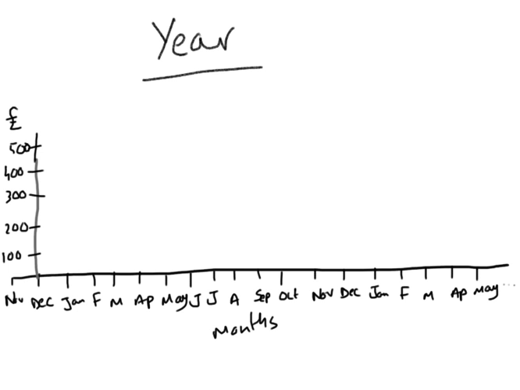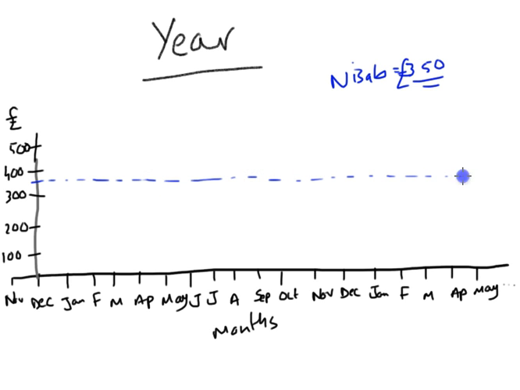So if we look at this and we say that the nisab threshold, let's say it's £350. For argument's sake, let's say it's £350. So £350, we can draw a rough line there, going all the way across, and that's the nisab.